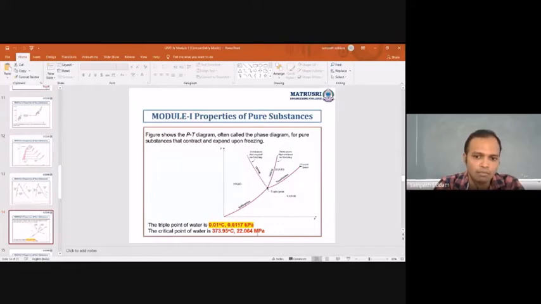Directly it will go from solid to the vapor. This is actually for water, I am not discussing that case, because water is not the example here. Sublimation is for a solid one.